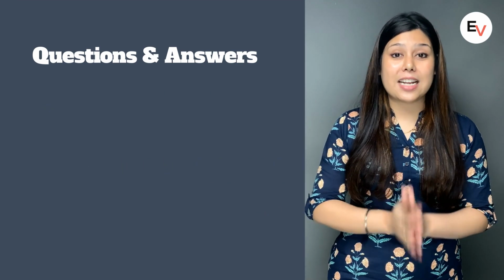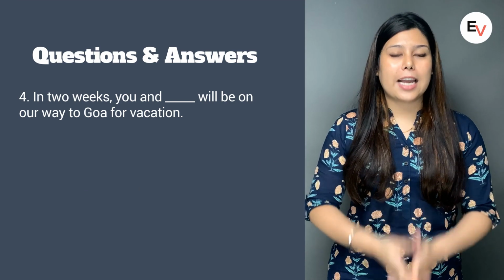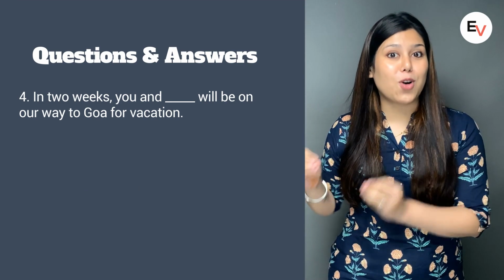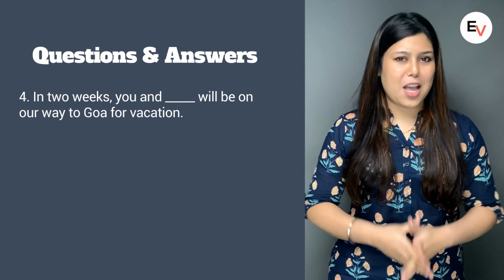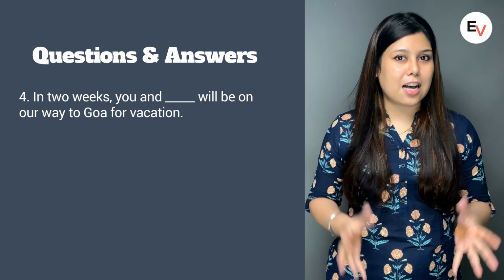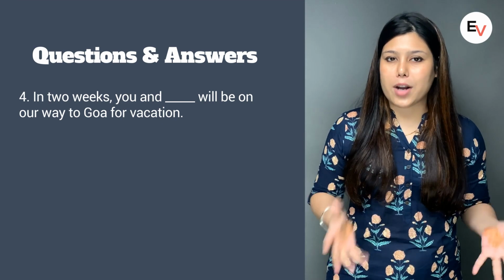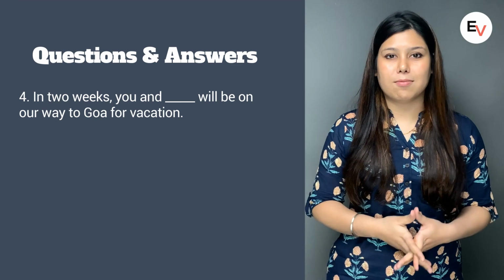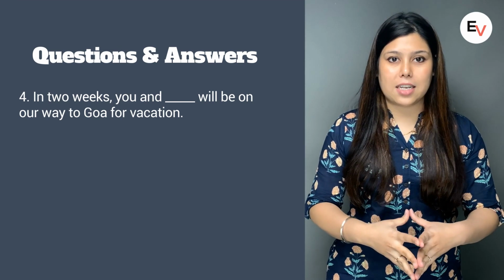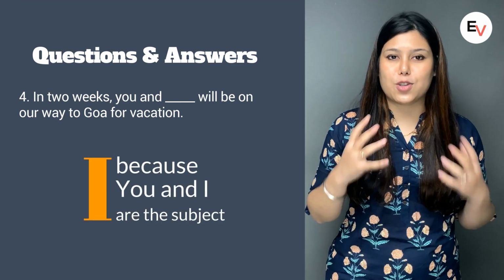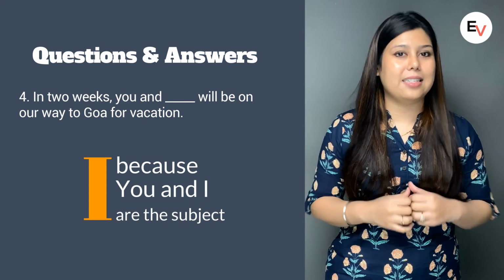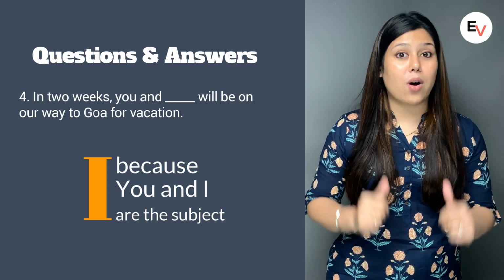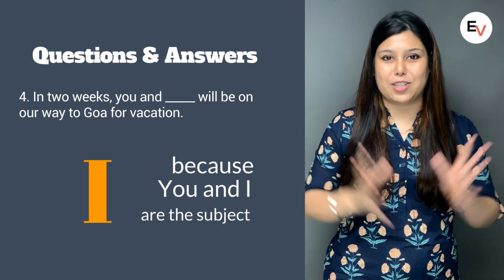Moving on to sentence number 4. In 2 weeks, you and Dash will be on our way to Goa for vacation. So what is the correct answer for the fourth question? What option did you choose? Did you fill in I or me? Well, the correct answer over here is I, because you and I are the subject in this sentence. In 2 weeks, you and I will be on our way to Goa for vacation.